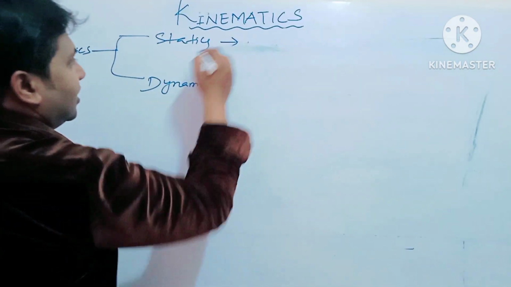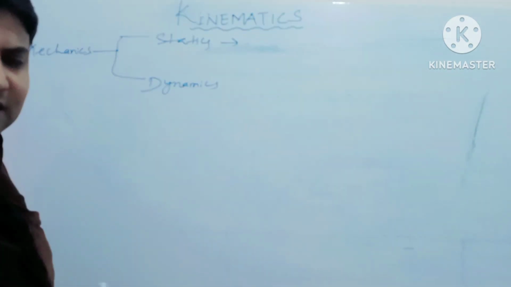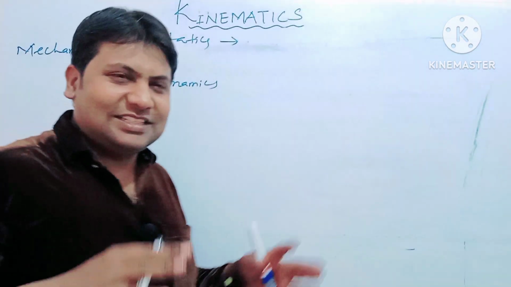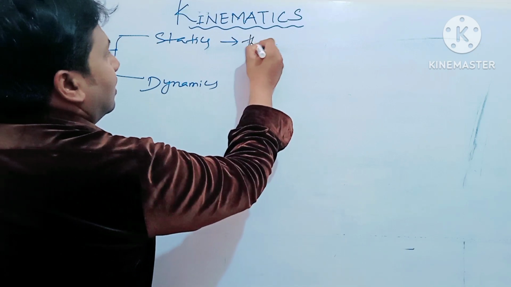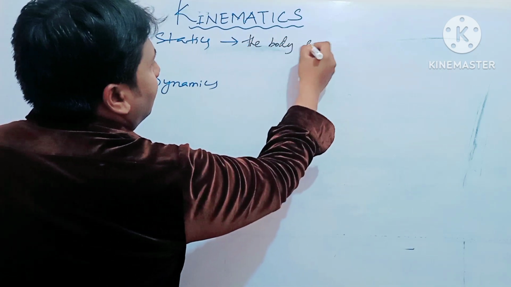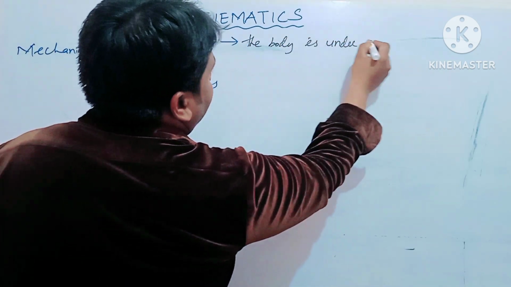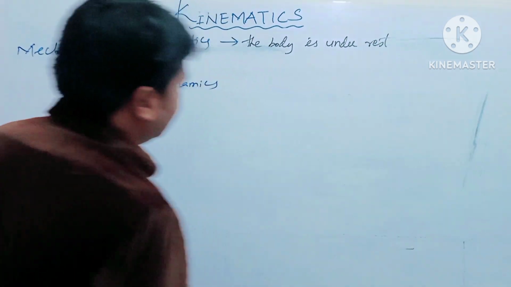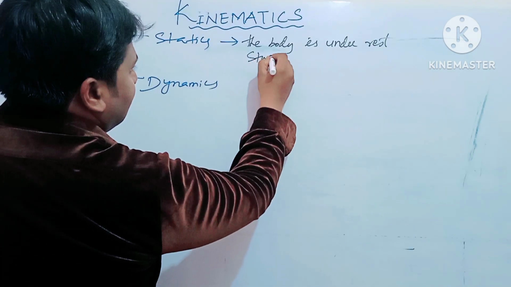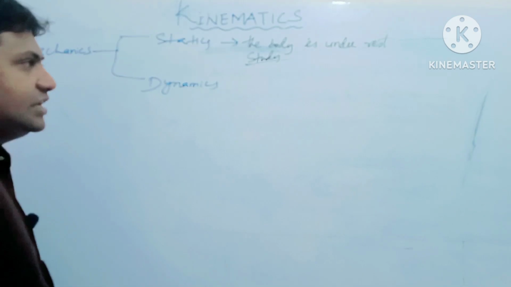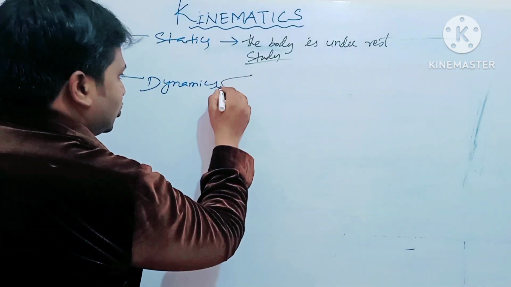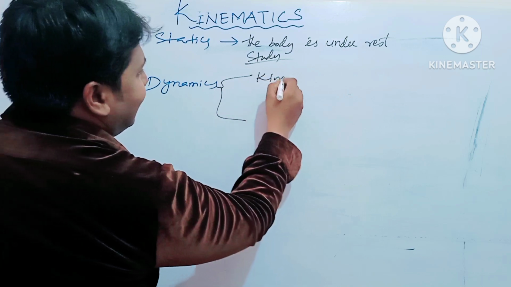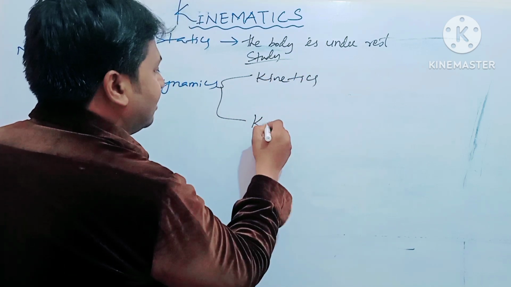Statics, as the name itself says, means the body is under rest. It is the study of a body when it is at rest. Dynamics is divided into two parts: kinetics and kinematics.